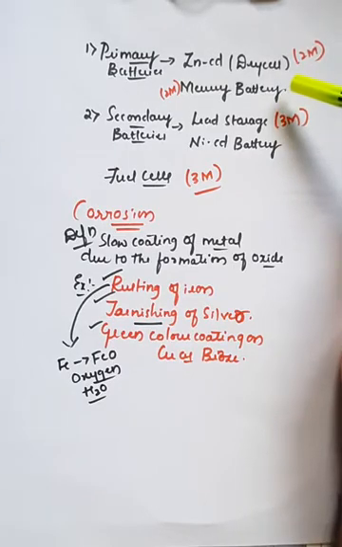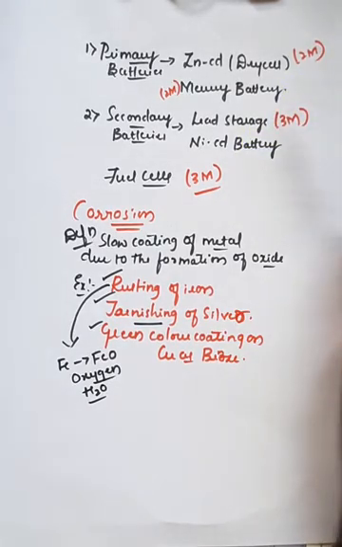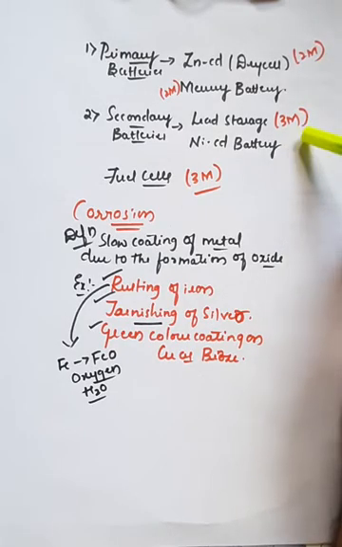And the second type of batteries which we have also seen is secondary batteries, or we can also call them reusable, or rechargeable batteries. Similarly in secondary batteries also there were two examples for your syllabus, that is a lead storage battery, and second one is nickel cadmium battery. And the most probable questions on the batteries I have also explained. One might be the dry cell or another might be the lead storage battery.